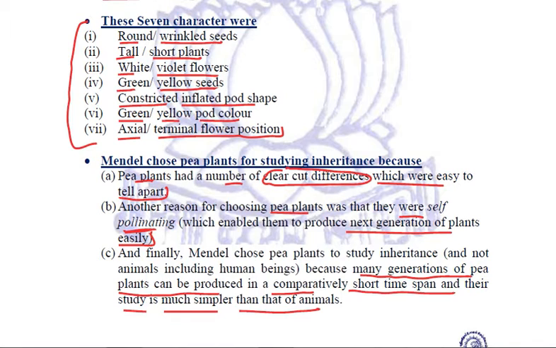Number one, visible contrasting characteristics. Number two, self-pollinating. Number three, short reproductive cycle. Clear?